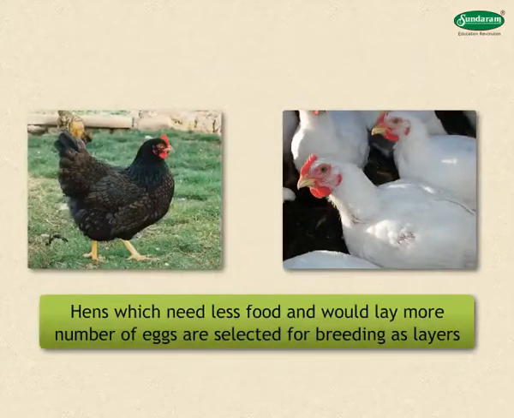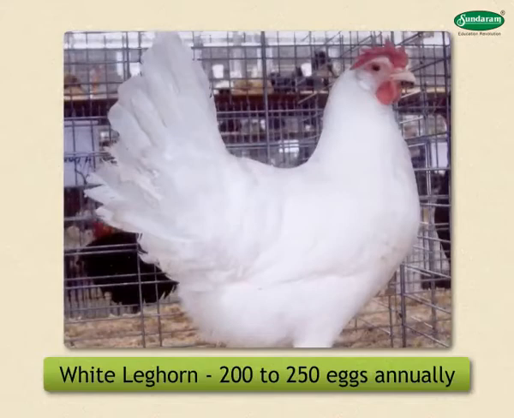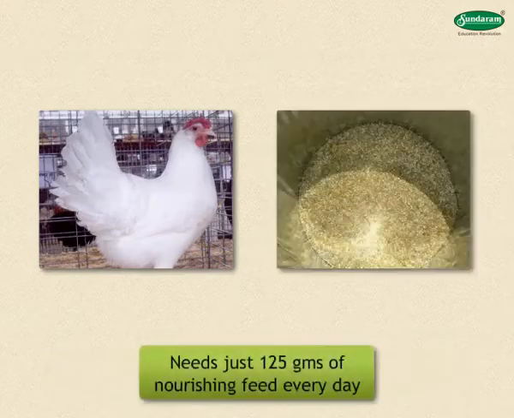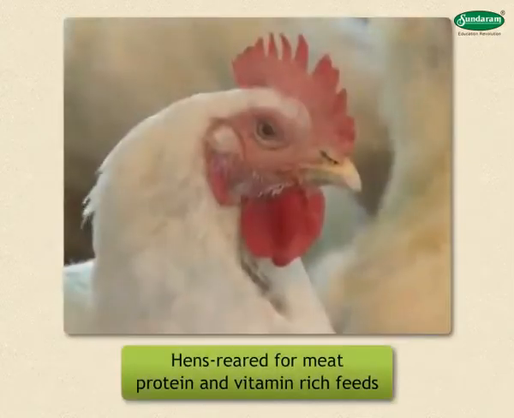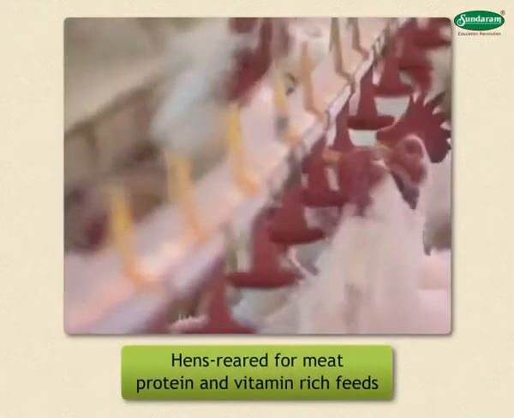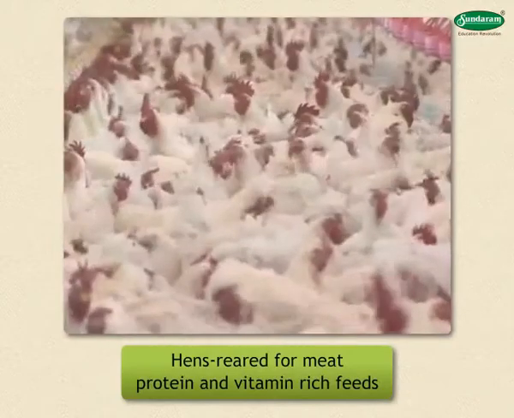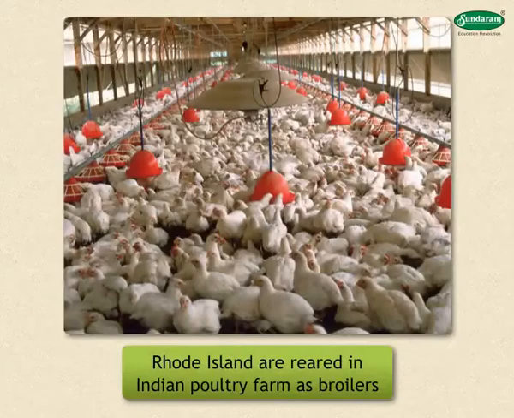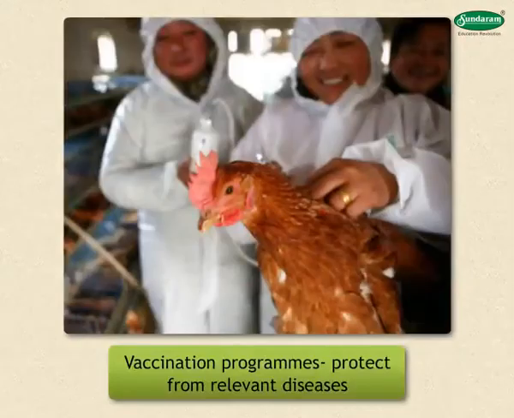Hens which need less food and would lay more number of eggs are selected for breeding as layers. White Leghorn has the capacity of laying nearly 200 to 250 eggs annually and needs just 125 grams of nourishing feed every day. Hens which are reared for meat are given protein and vitamin-rich feeds to increase their weight, especially of their flesh. Foreign breeds of hens, like Rhode Island, are reared in Indian poultry farms as broilers. Appropriate vaccination programs protect them from relevant diseases.